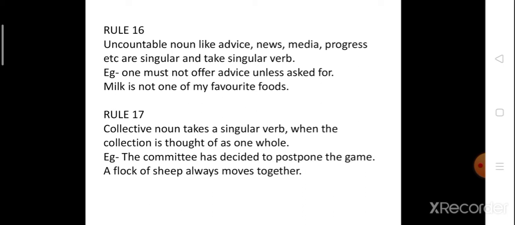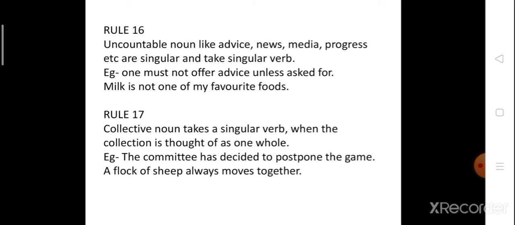Milk is not one of my favorite foods. Now, milk cannot be counted, so it is an uncountable noun. Here with milk, what are we using? We are using is. We don't know how much the quantity of the milk is, but still we consider an uncountable noun as singular, and with them we always use a singular verb.